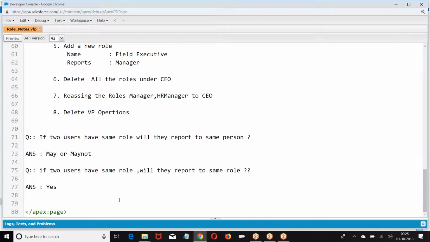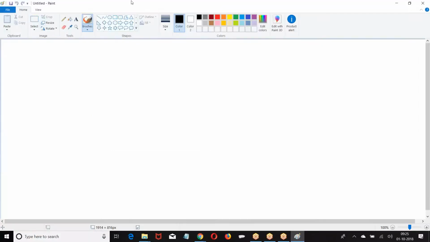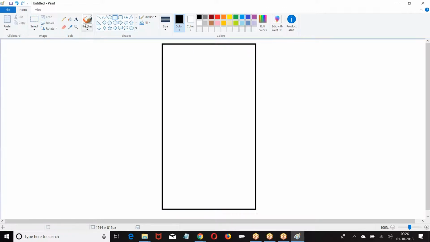Now look at this. Now we have functional. What are the functionalities we have? Some CRM applications. Salesforce will have what? CRM or Force.com.